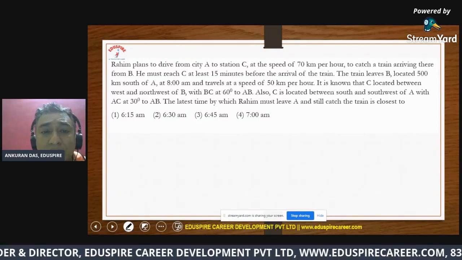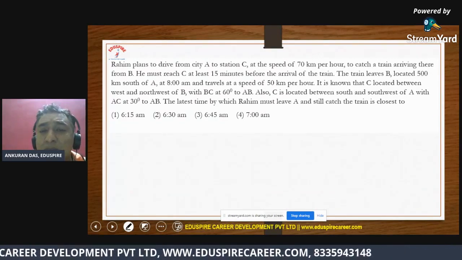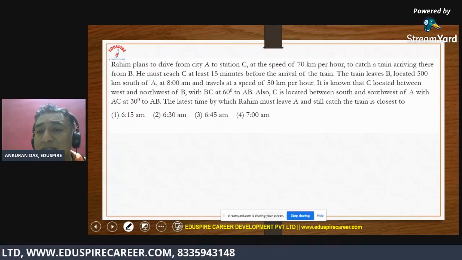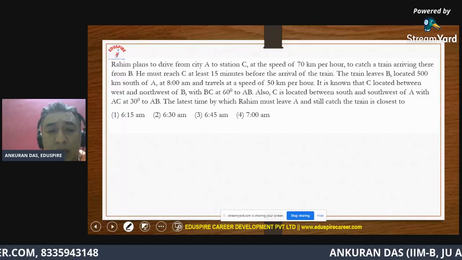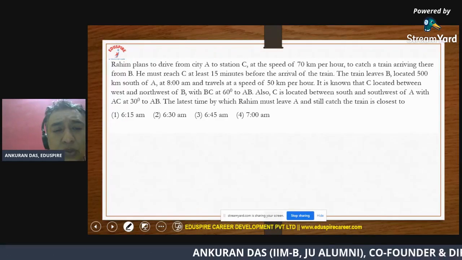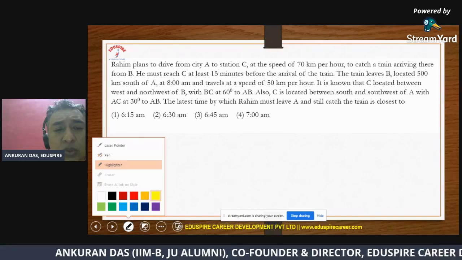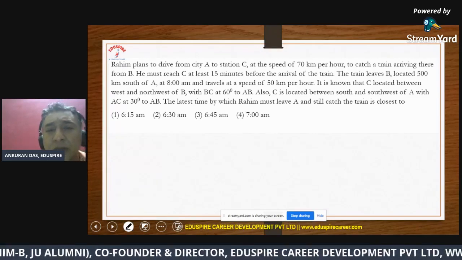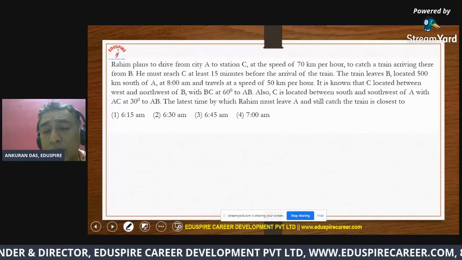All right. So then they have said, what is the latest time by which Rahim must leave A and still catch the train? Okay. And there could be an approximation to this. So that is why they have said it is closest to what. So now let us first draw the diagram properly.